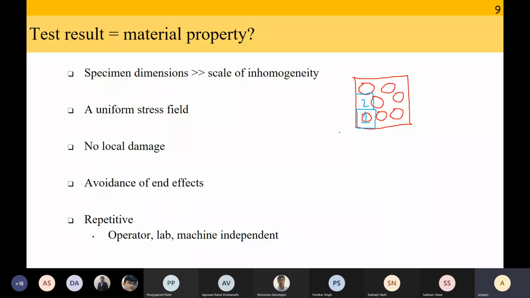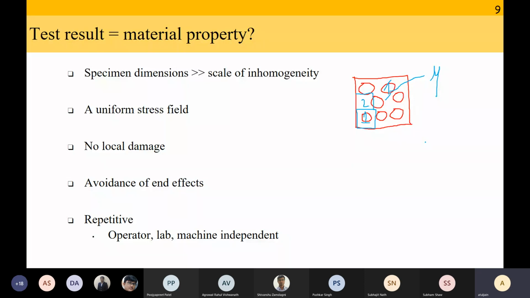So we have to take a specimen such that the specimen dimensions are much bigger than the scale of inhomogeneity. So if my fiber's diameter is in microns, then my specimen should at least be a few centimeters or a few millimeters. If my specimen dimension is the same scale as the scale of inhomogeneity, then the test result is not a material property.